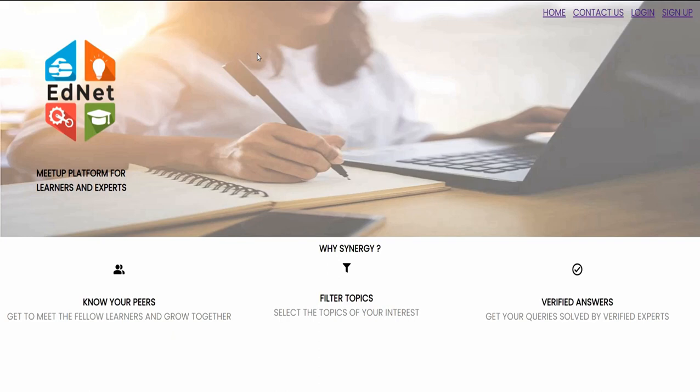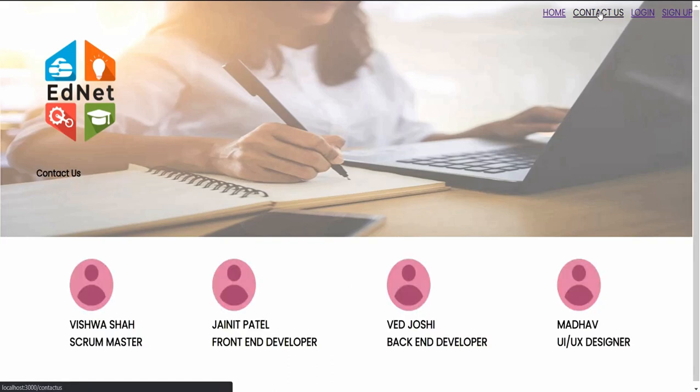So this is basically the homepage of EdNet, and here are our main logo and several of our motives, and here are four links given. The homepage is the page itself. The second one is the contact us page, which shows the four of our team members.